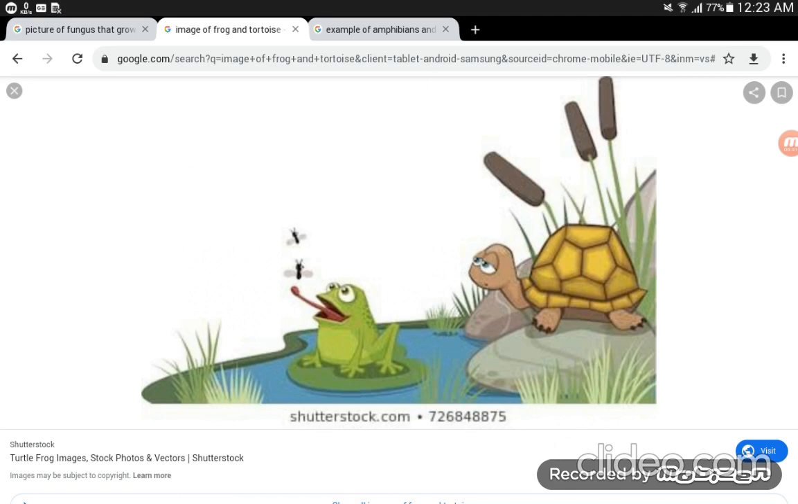Second question. What helps the frog to breathe underwater? Its skin. When it is underwater, the skin helps it to breathe. Third question. Of what use are the long hind legs of a frog? They are for jumping. Now come to our next question 4.